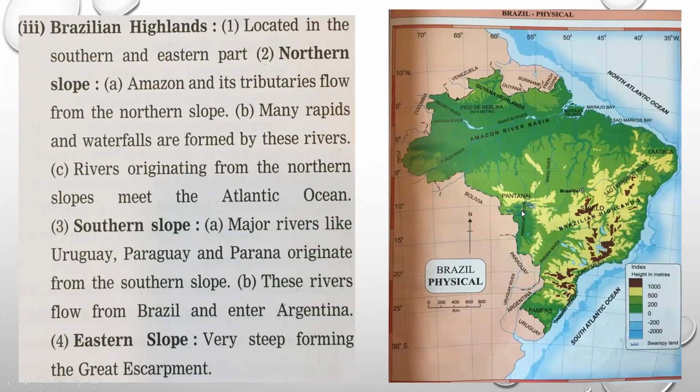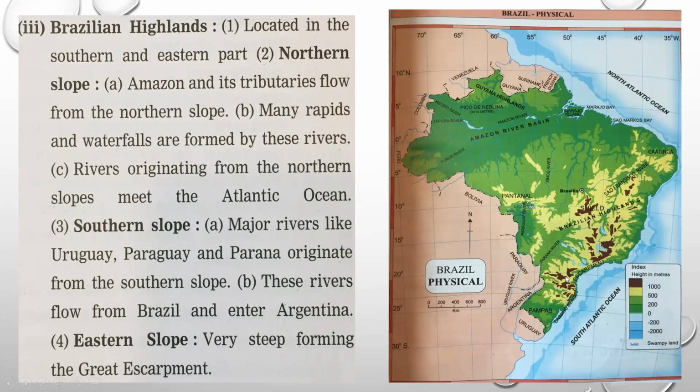Afterwards these rivers continue flowing in the south direction, slowly come out of Brazil, and enter another country, that is Argentina.